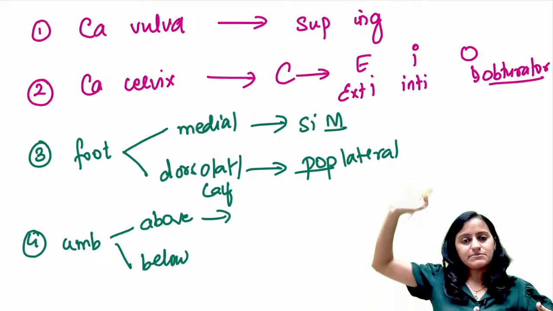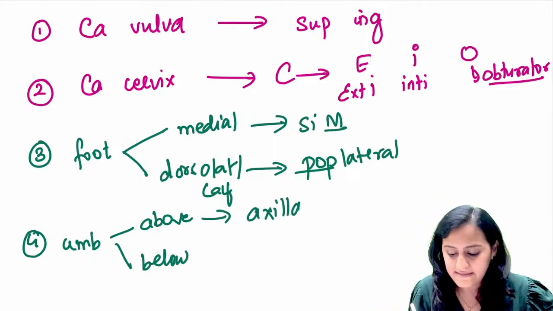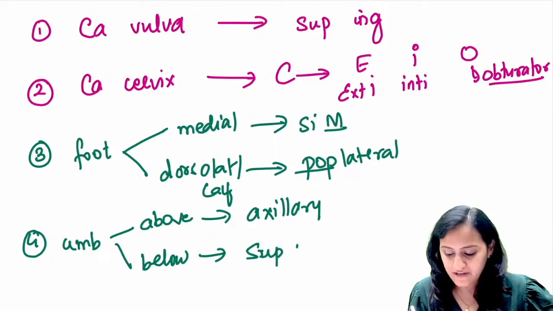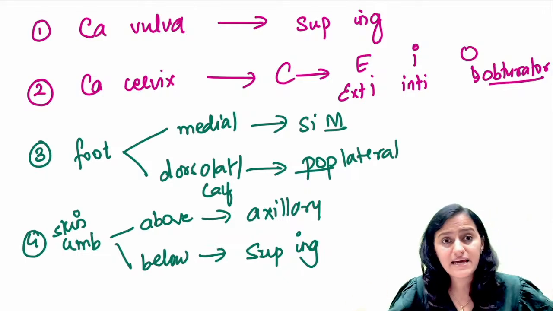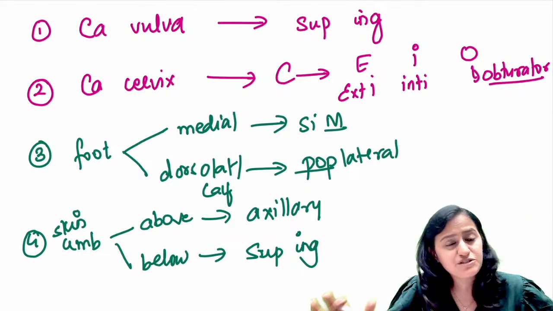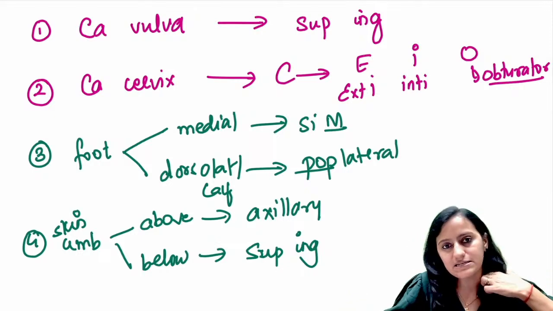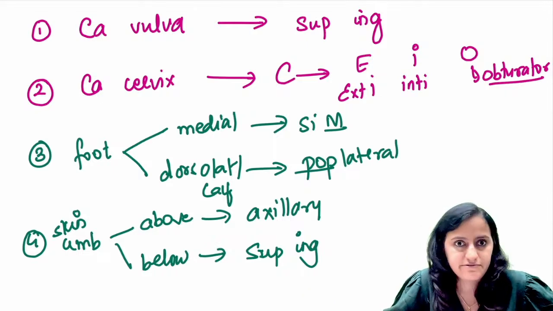Above umbilicus, like upper limb, it goes to the axillary lymph node. Below umbilicus it is superficial inguinal lymph node. We are talking about skin, right? Skin is superficial. So superficial inguinal lymph node except the popliteal area. Popliteal wala is your popliteal lymph nodes, the dorsolateral foot and the posterior calf. Very, very important. Is this clear with everyone?